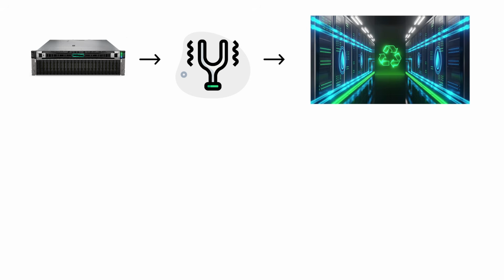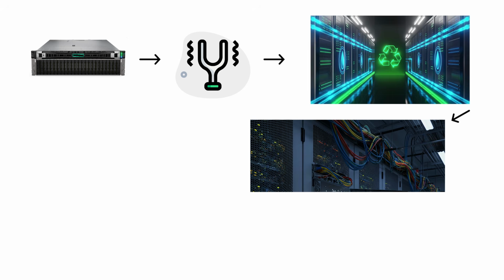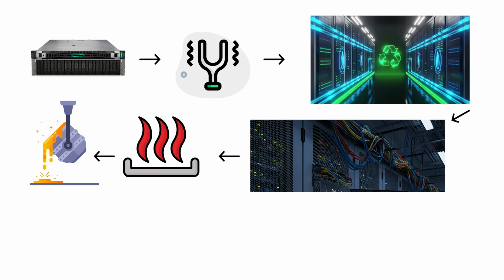You can hear this level before you see it, a deep, resonant hum that vibrates through the floor. Liquid cooling lines snake through the racks like veins, carrying away heat that could melt aluminum.